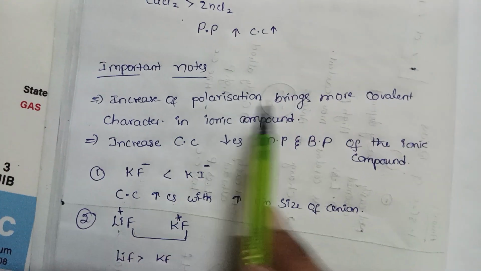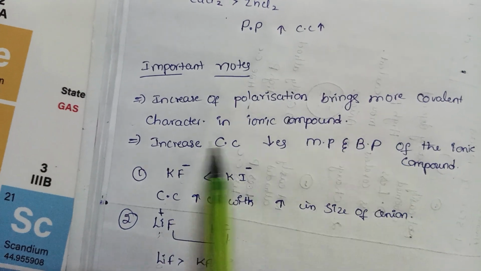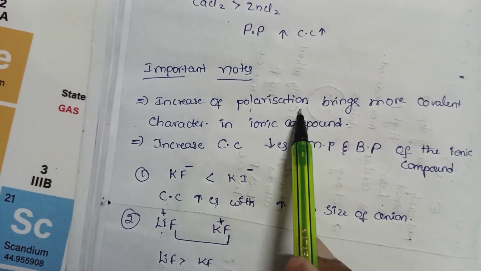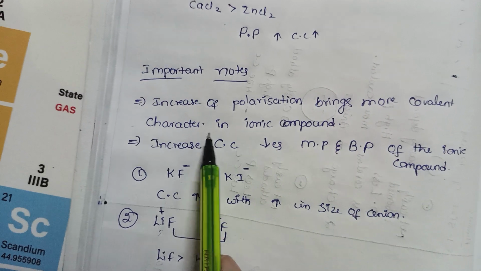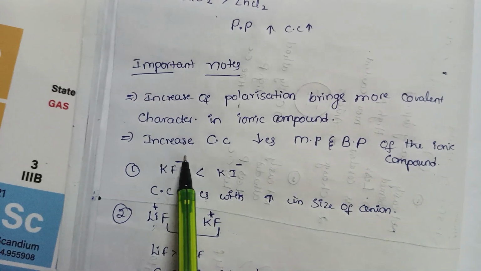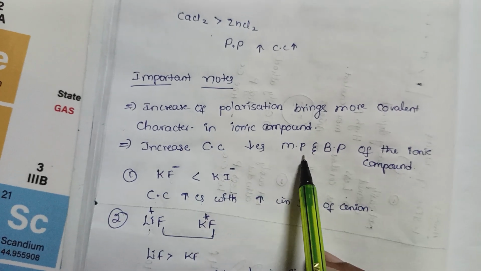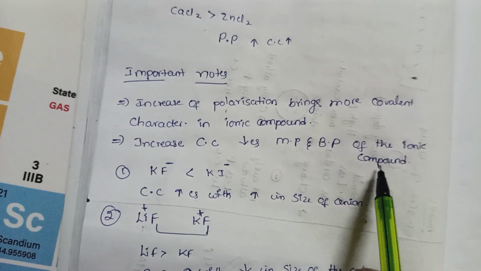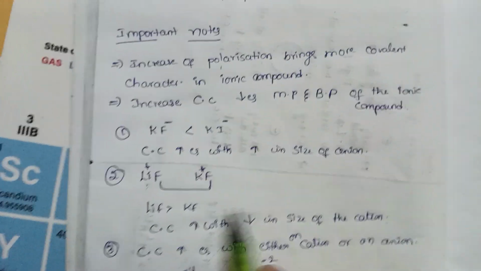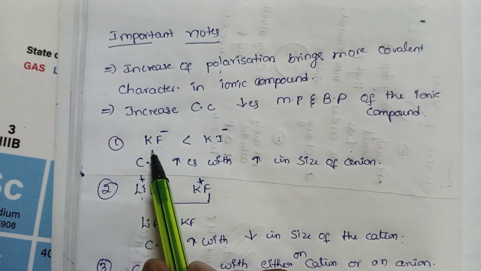Some important notes regarding Fajan's rule. Increase of polarization brings more covalent character in an ionic compound. Increased covalent character decreases the melting point and boiling point of the ionic compound. If we take one example,